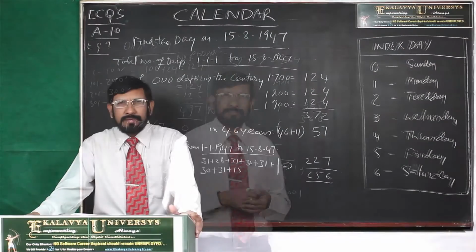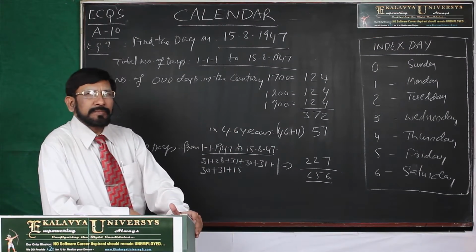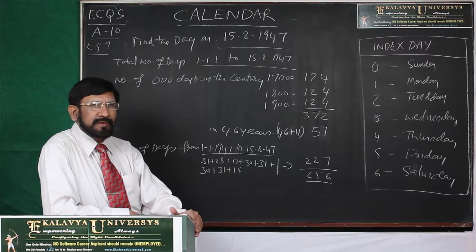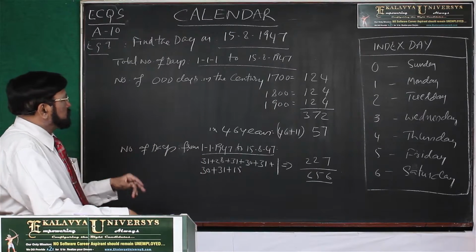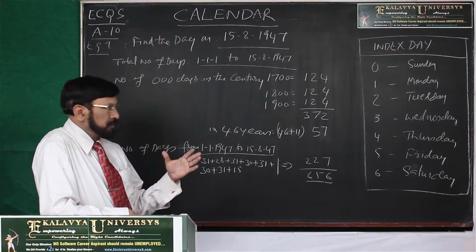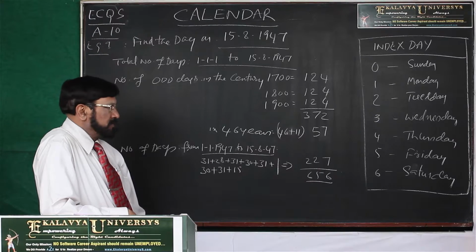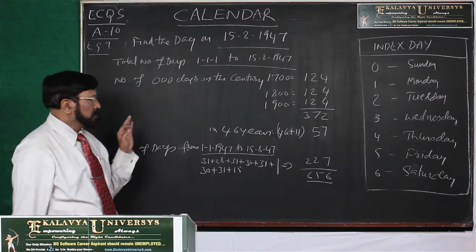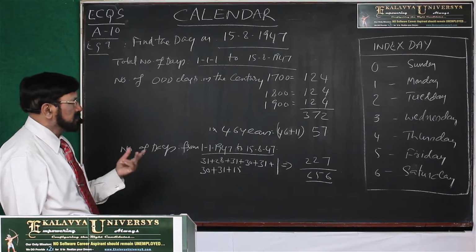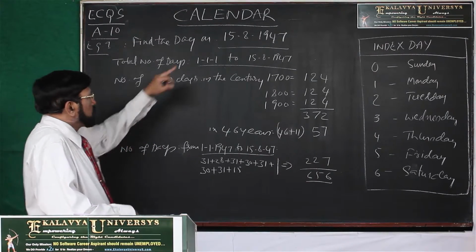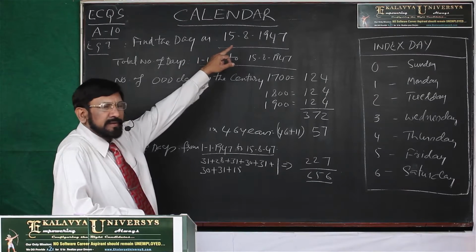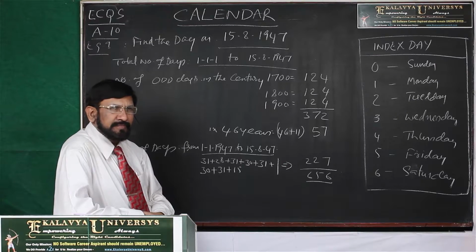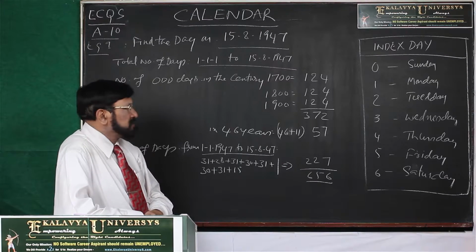This is the technique. After understanding the procedure of calculating the day, now through 2 examples I want to give you the complete calculation. Theoretically you may have some doubt, but you will get 100% clarity by understanding the 2 examples. So I want to know the day on 15th August 1947, our Independence Day. What is the day on our Independence Day?